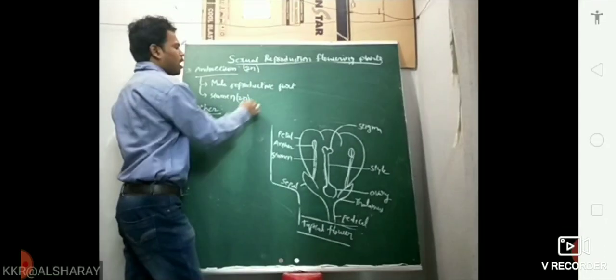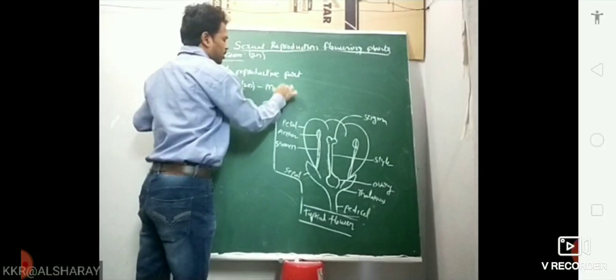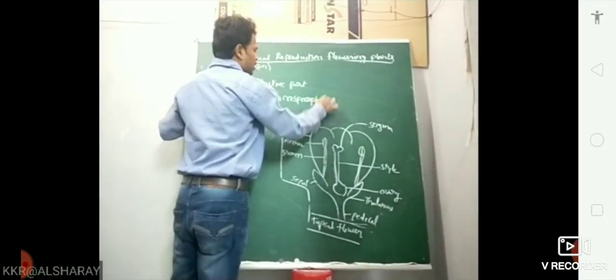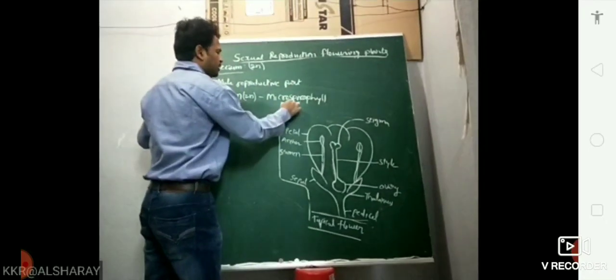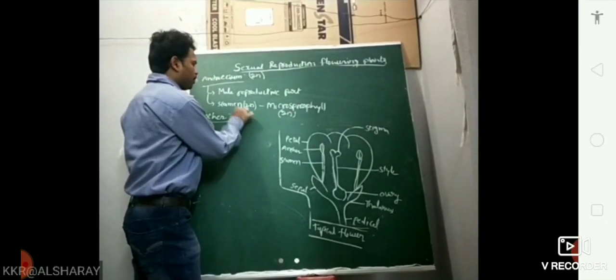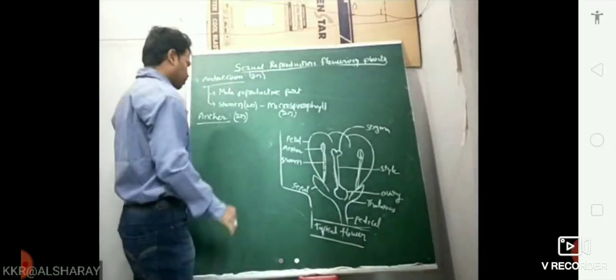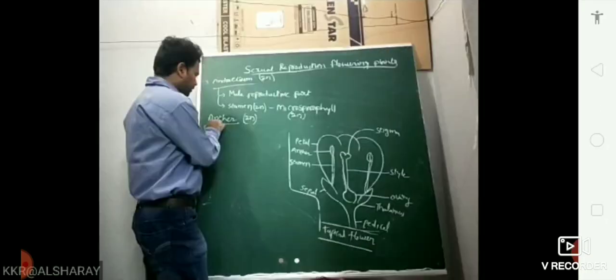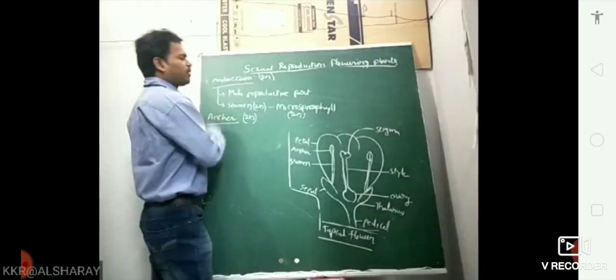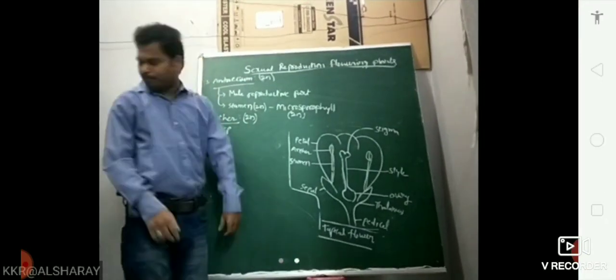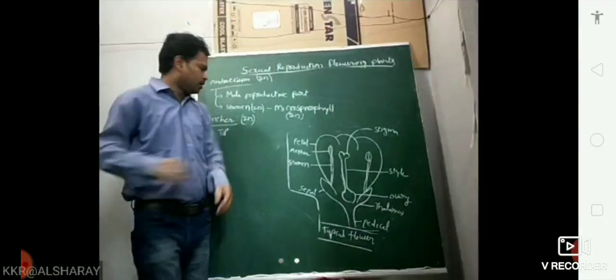Stamen is also called a microsporophyll, one more important word. Microsporophyll is also diploid. I mean, stamen diploid means microsporophyll also diploid, and anther also diploid. So a typical anther, when you observe, is nothing but the tip of the filament. Tip of the filament is the anther.